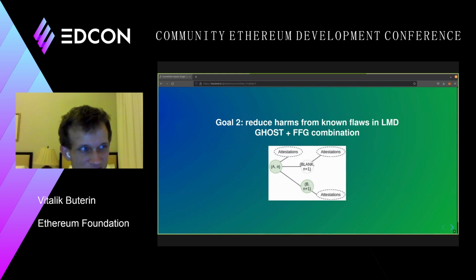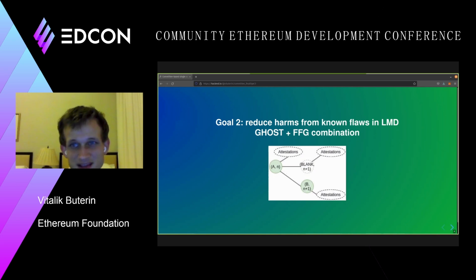But these fixes do increase complexity. And I think it's clear that the fundamental combination of LMD Ghost and FFG is less elegant and more inherently unstable than it seemed to be about a year ago. And so the goal here is, instead of trying to combine LMD Ghost and FFG, having these two very different mechanisms and trying to get them to talk to each other and agree with each other, how about we just